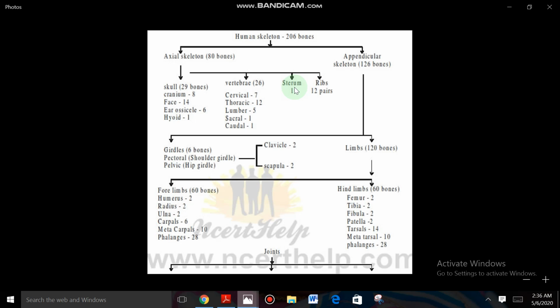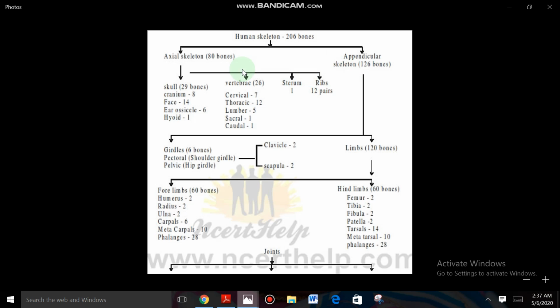And next one, sternum. The sternum is a flat bone, a single bone present in the thoracic region. And what attaches to the sternum? The ribs are attached to the sternum, right? And 12 pairs of ribs are present. So the total number of bones in the ribs is 24 bones, right?